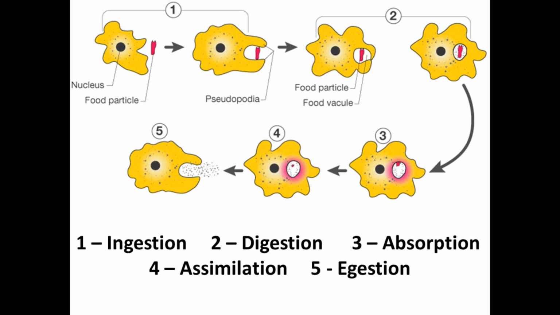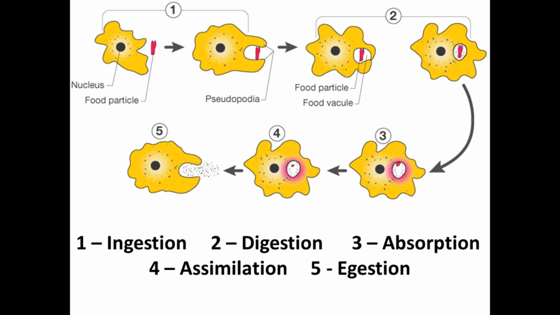After capturing the food, it becomes a vacuole which is known as food vacuole. Now this vacuole is taken inside. When this vacuole is taken inside, digestion starts. So there is digestion of the food vacuole. After digestion, the complex food particles are broken down into smaller particles, and these smaller particles are diffused into the cytoplasm.